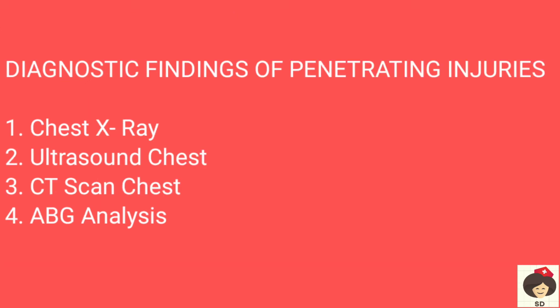Next, the diagnostic findings. They do a chest x-ray, ultrasound chest, CT scan chest; these all will show there is some accumulation of fluid or air in the pleural space. And ABG analysis, which is arterial blood gas analysis, will show hypoxemia because there is lack of oxygen to the blood due to compression or collapse of the lungs.